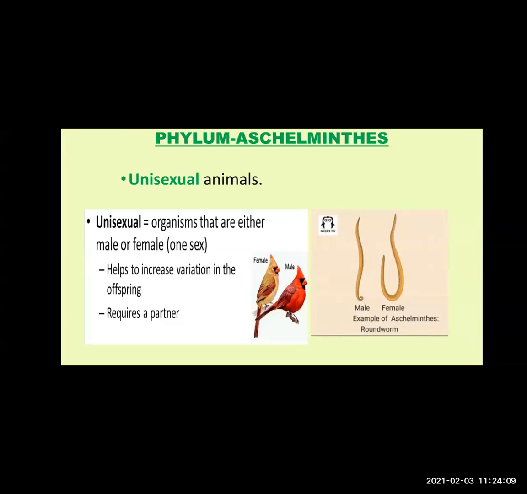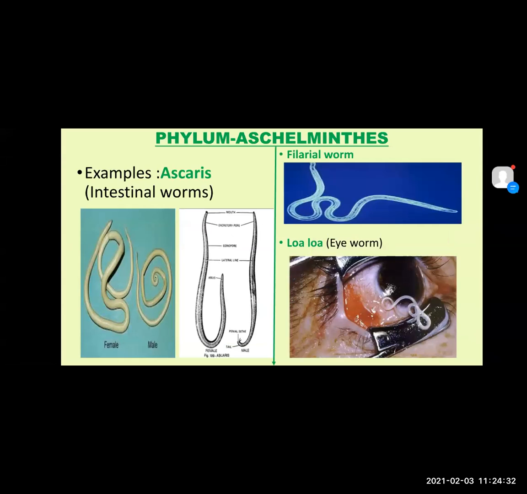You can see the picture of roundworm, the Aschelminthes animal, Ascaris. You can see the female is longer compared to the male, and the male tail is slightly curved compared to the female one. So these roundworms are unisexual.